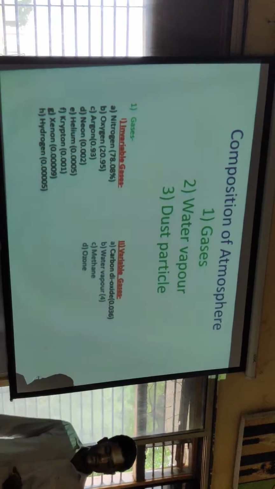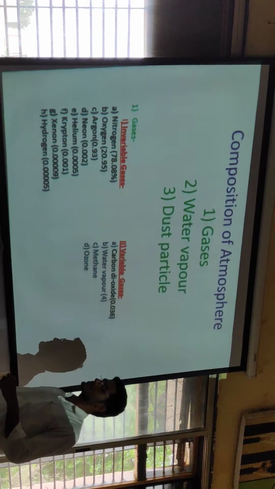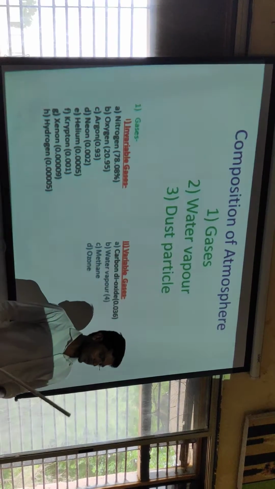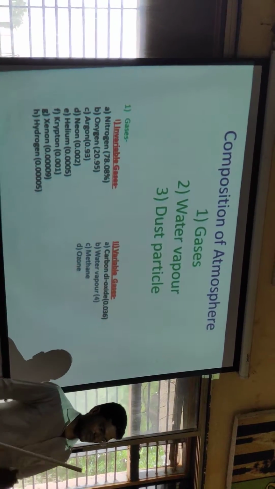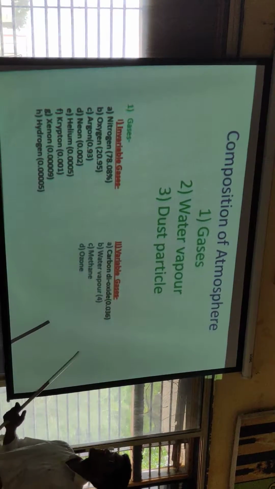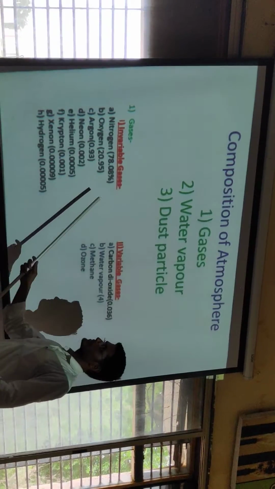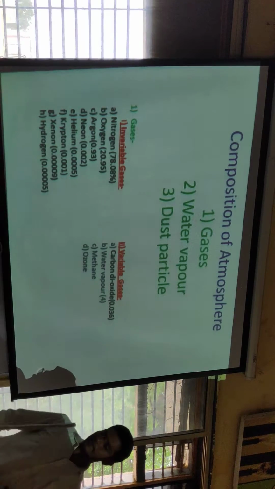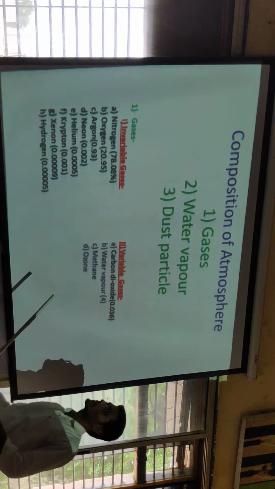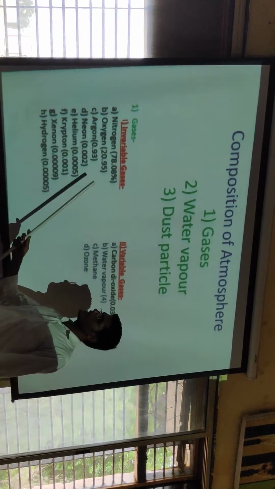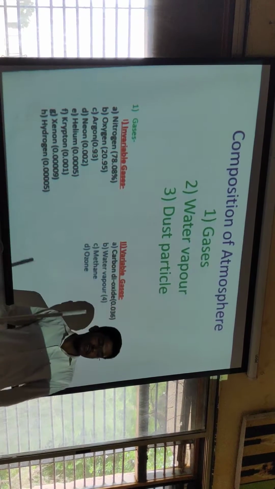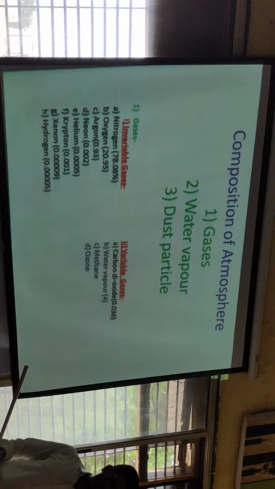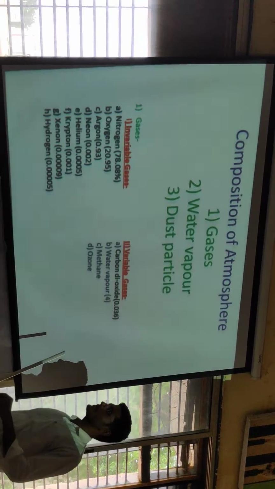All human beings depend on oxygen. Without oxygen, no one can live on the earth's surface. Oxygen is most important for the respiration process of human beings and animals on the surface of the earth. Third invariable gas is argon, which comprises 0.93% in the atmosphere.